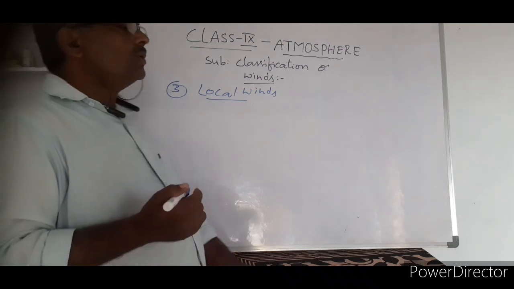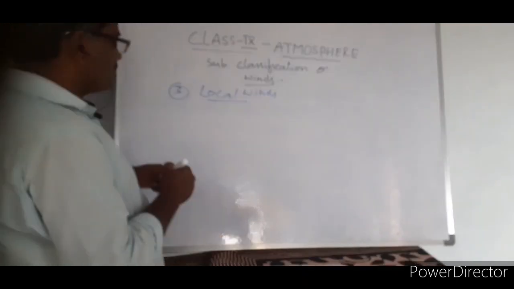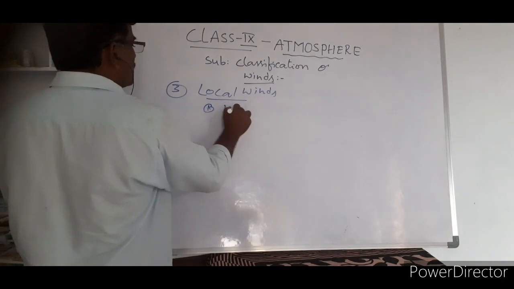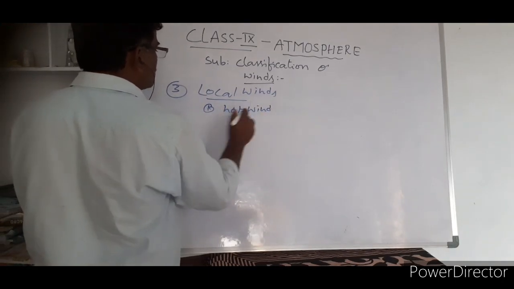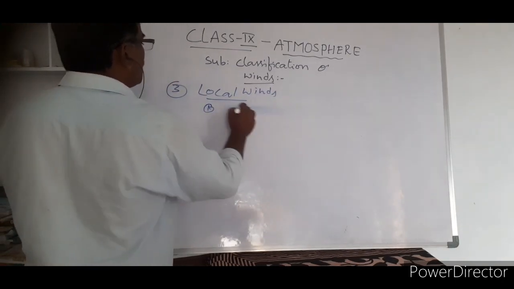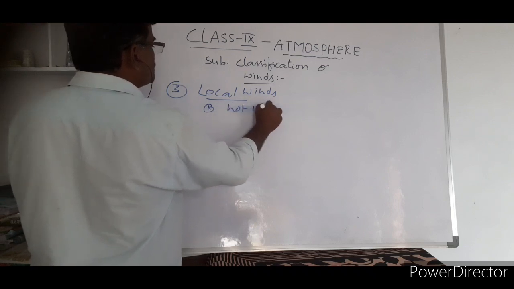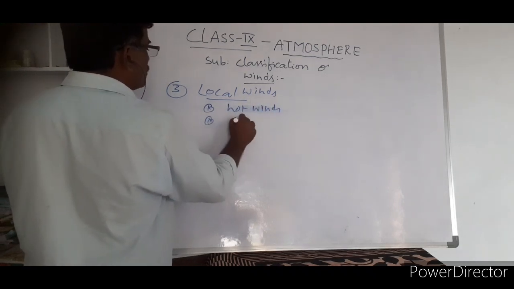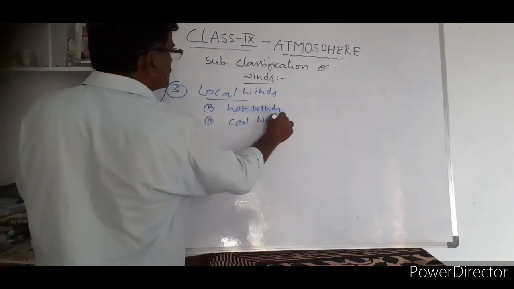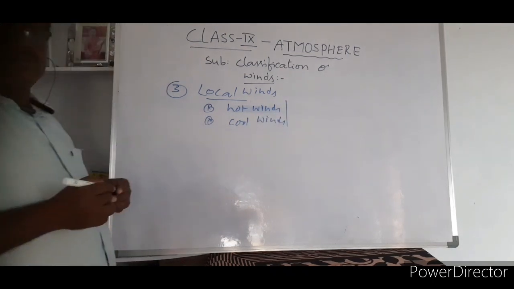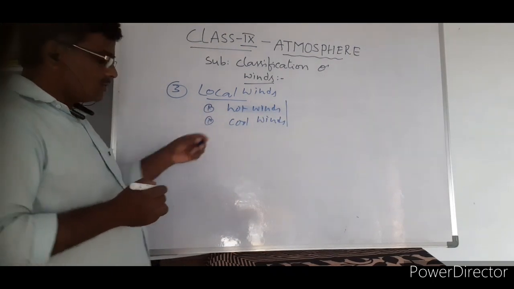What do we call this one? Local winds. So in this local wind there are two types. There are hot winds, hot local winds, nothing but warm winds. Second one is cool winds. Local winds are two types: hot winds and cool winds.